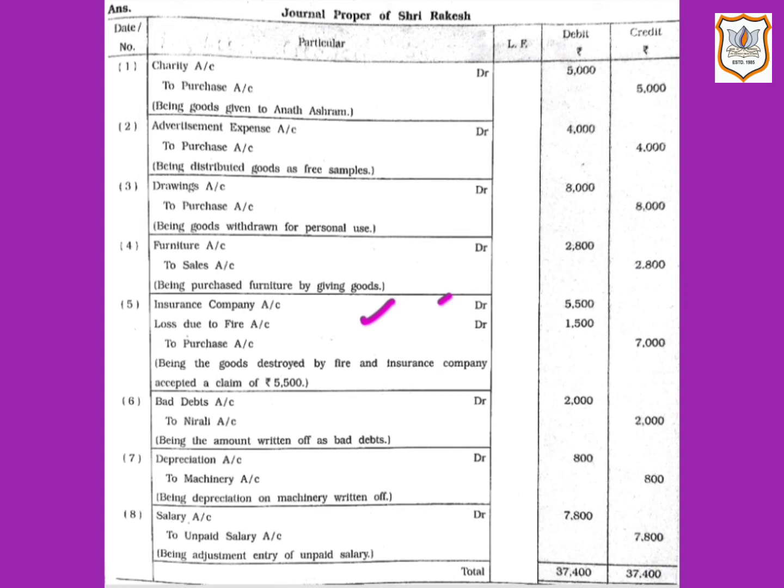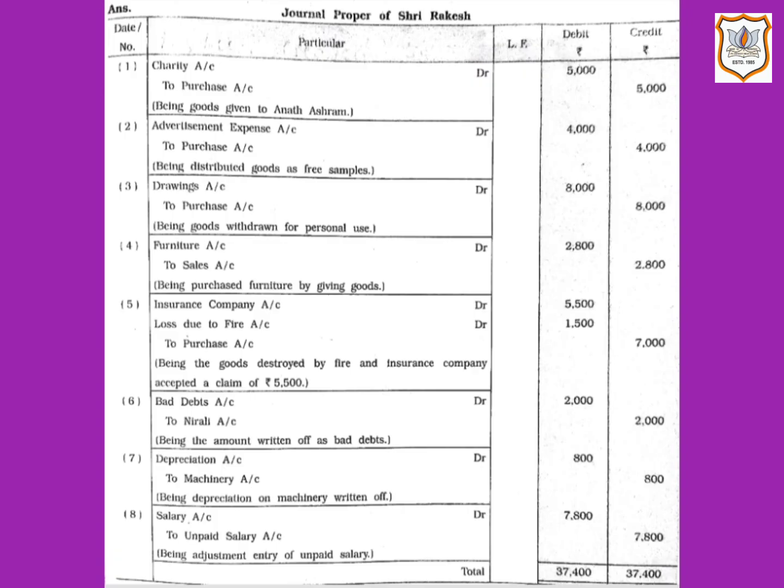5,500. That means 7,000 minus 5,500, that is 1,500, is our loss. We are not going to receive 1,500. So it is our loss. So as per nominal account, loss due to fire account will be debited by 1,500. Then again here there is goods outward. So once again here purchase account will be credited. Now let us see next transaction.